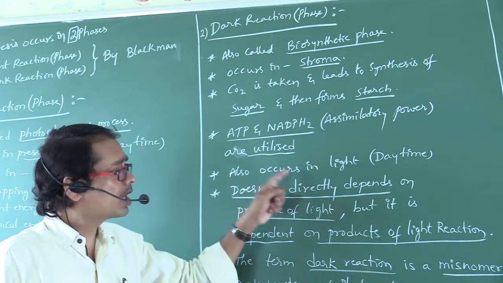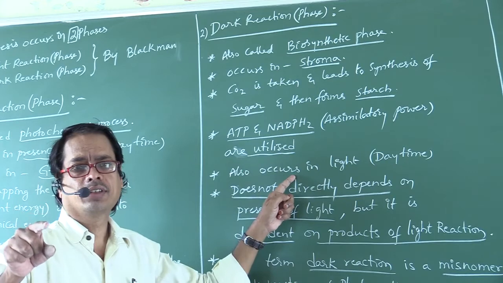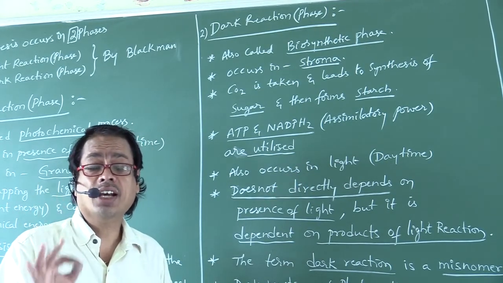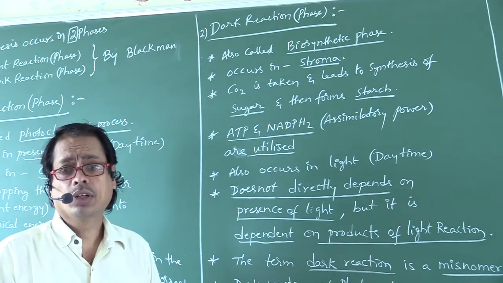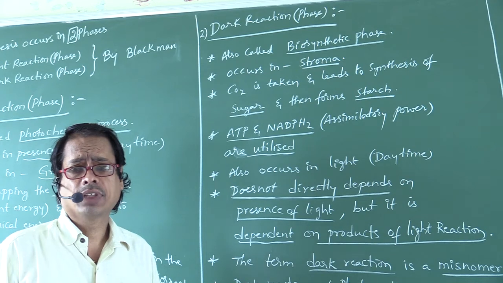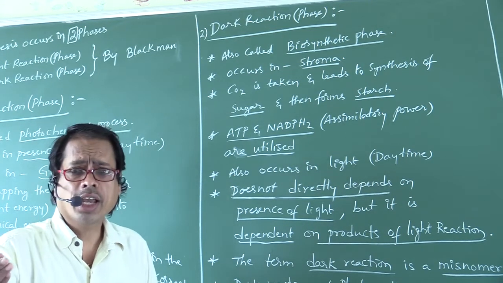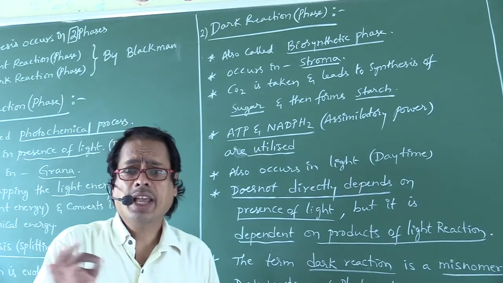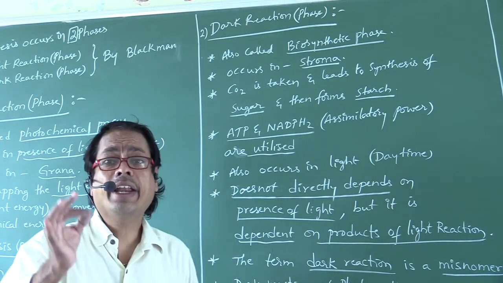Next, it also occurs in light, that is daytime. Both light reaction and dark reaction occur in daytime. True. Light reaction occurs in presence of light. True. To perform dark reaction, there is no need of light. So dark reaction is independent of light.